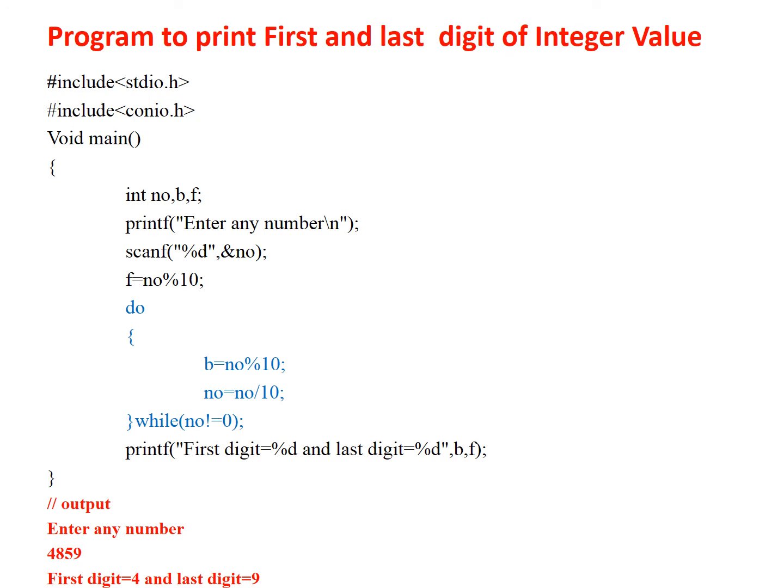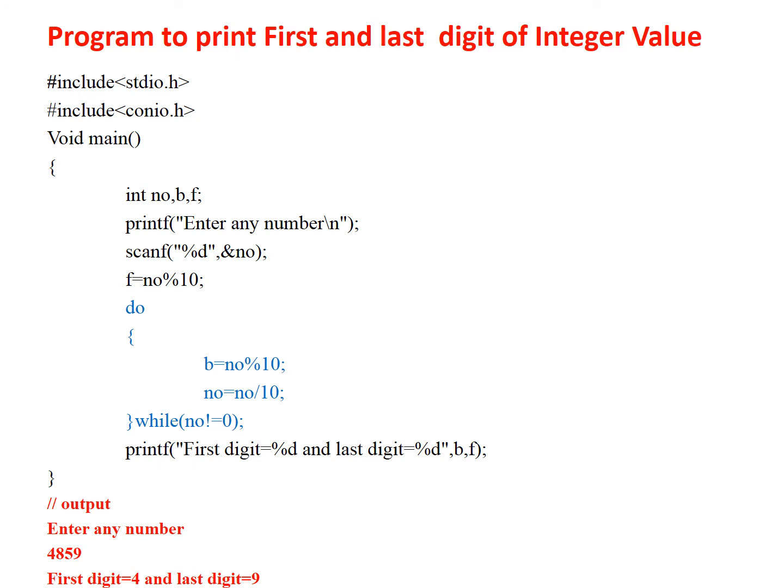At the start, f is number percentage 10, so 4859 modulus 10, the f value becomes 9, because the remainder when 4859 is divided by 10 is 9, and that last digit is stored into f.